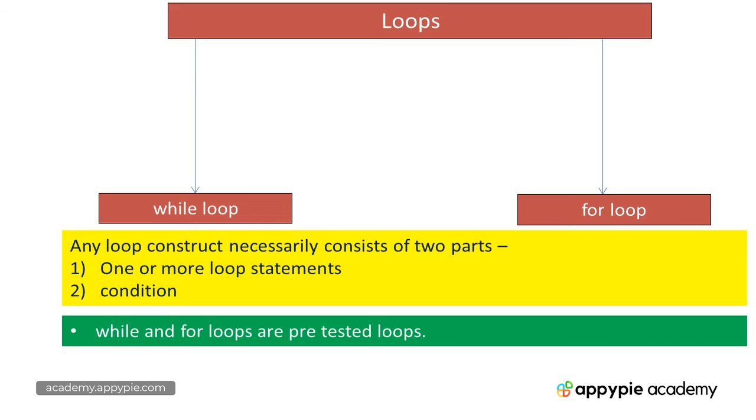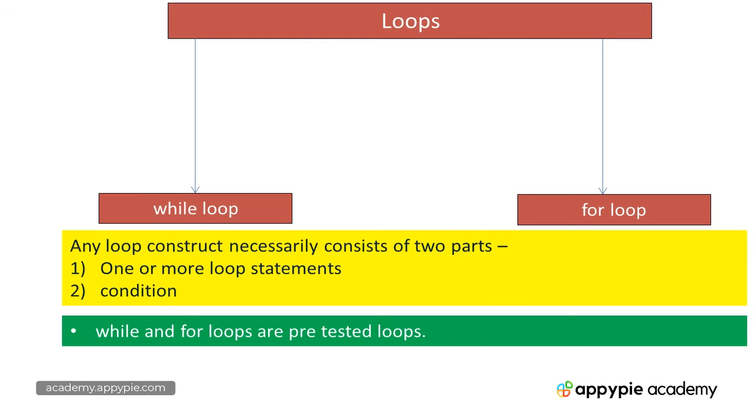Always remember, while and for loops are pre-tested loops. Now, what does it mean? Pre-tested loop means the condition is put up first and the loop statements are executed after that. So first the condition is tested. If the condition turns out to be true, only then the loop statements are executed.